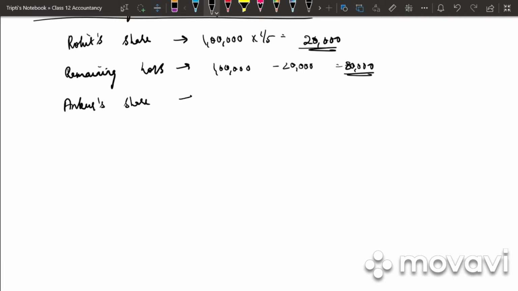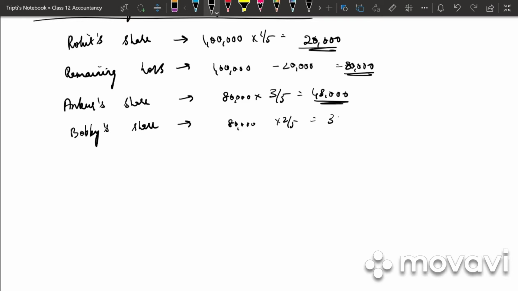So Ankur's share will be 80,000 into 3/5, that is 48,000. And Bobby's share will be 80,000 into 2/5, that is 32,000.